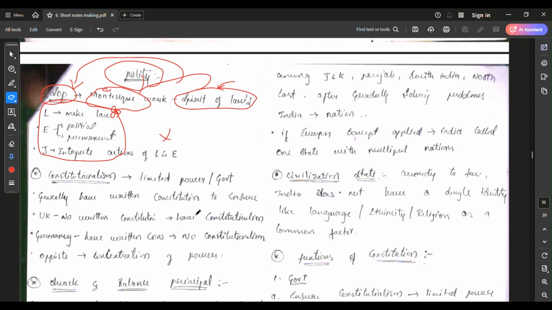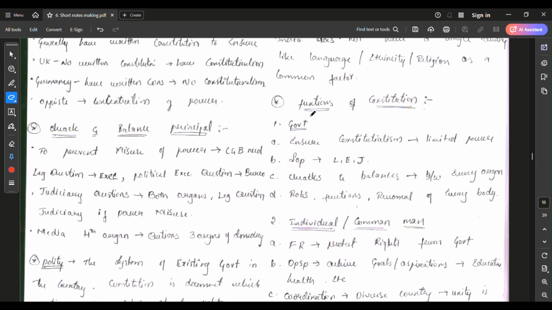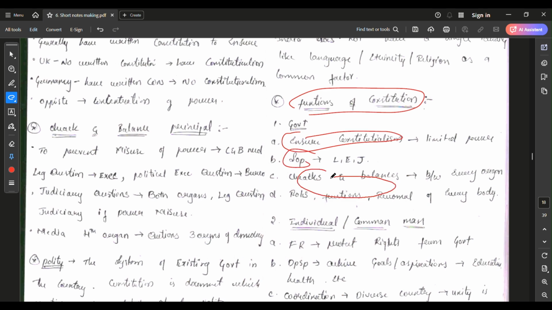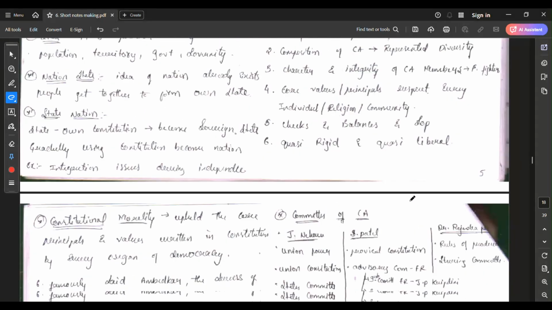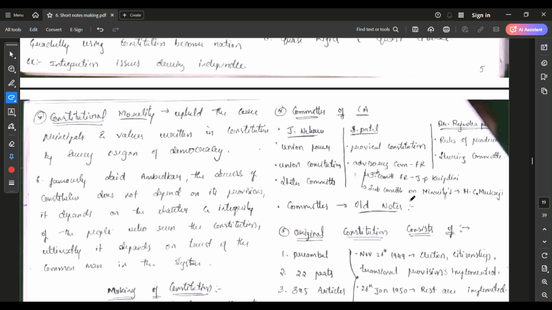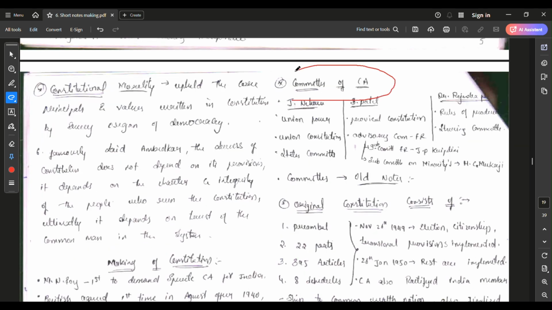Like that, if you see each and everything, functions of the Constitution, here also I brought many things which I can't remember. See here, committees of the Constituent Assembly: Jawaharlal Nehru Committee, Sardar Vallabhbhai Patel Committee, Dr. Rajendra Prasad Committee. The question arose directly from here in the previous year question paper.